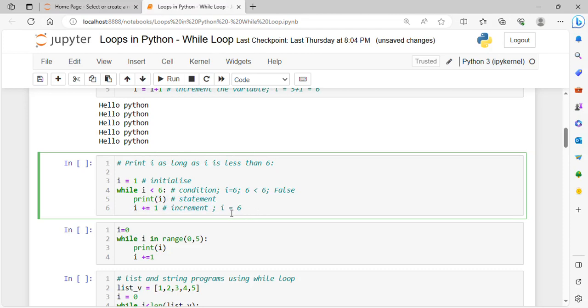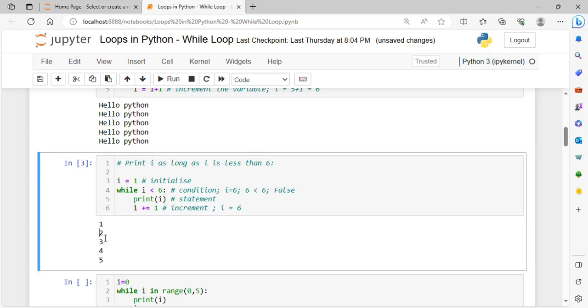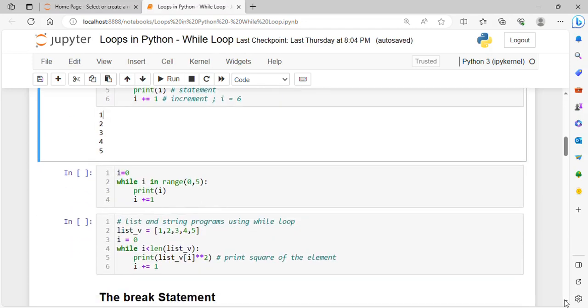We'll see the output of this program. This is the program. Print I, so it will print 1 first, for the second iteration 2, for the third iteration 3, for the fourth iteration 4, for the fifth iteration 5.